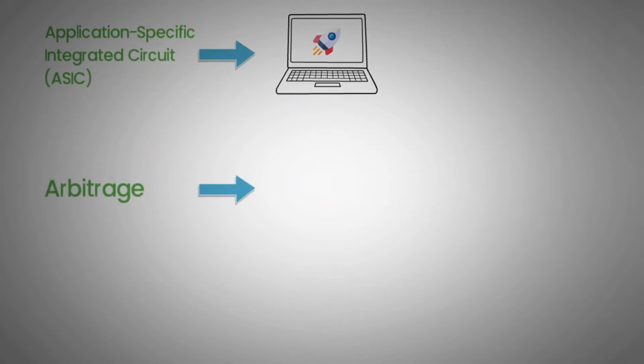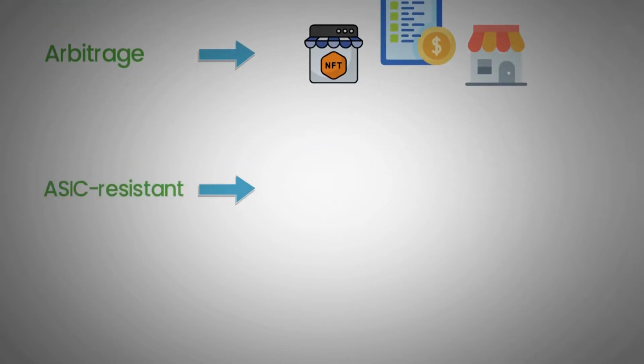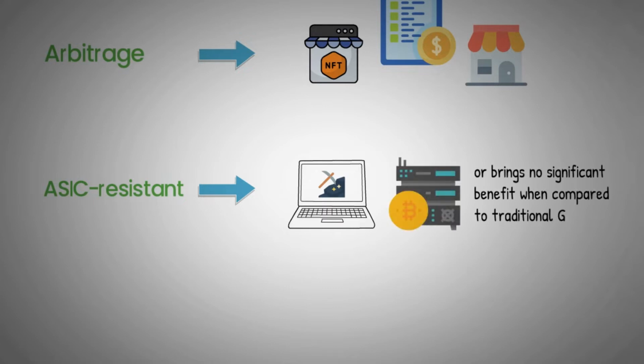Arbitrage. Buying and selling of assets over different markets in order to take advantage of differing prices on the same asset. ASIC resistant. An ASIC resistant cryptocurrency has its protocol and mining algorithm configured in such a way that using ASIC machines to mine the coin is either impossible or brings no significant benefit when compared to traditional GPU mining.